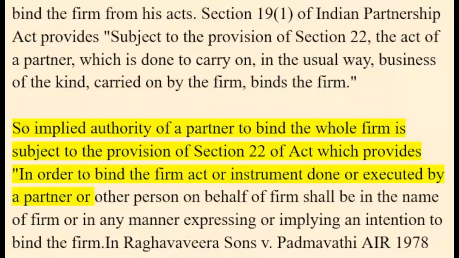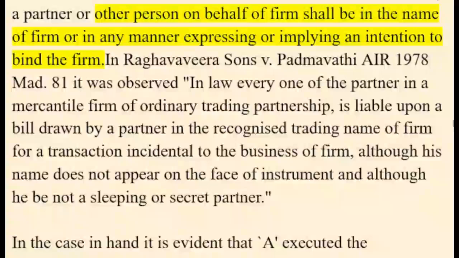So implied authority of a partner to bind the whole firm is subject to the provision of Section 22 of Act, which provides, in order to bind the firm act or instrument done or executed by a partner or other person on behalf of firm shall be in the name of firm or in any manner expressing or implying an intention to bind the firm.